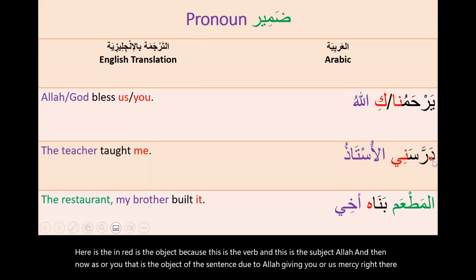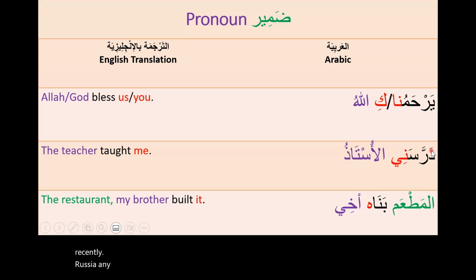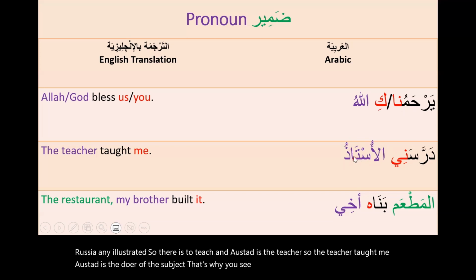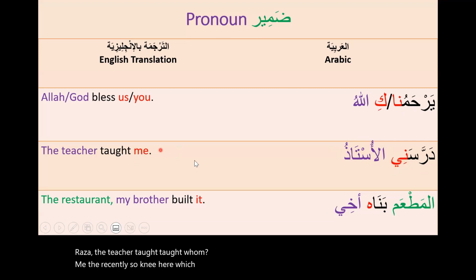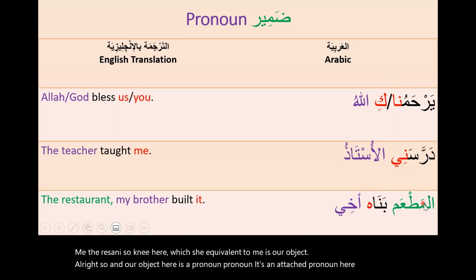درسني الأستاذ. So درس is to teach, and al-ustad is the teacher. So the teacher taught me. Al-ustad is the doer of the subject. That's why you see al-ustadu, the nominative case. Al-ustadu درس. The teacher taught. Taught whom? Ni, me. درسني. So ni here, which is equivalent to me, is our object. All right. So our object here is a pronoun. It's an attached pronoun here. Okay, moving to the last example here.